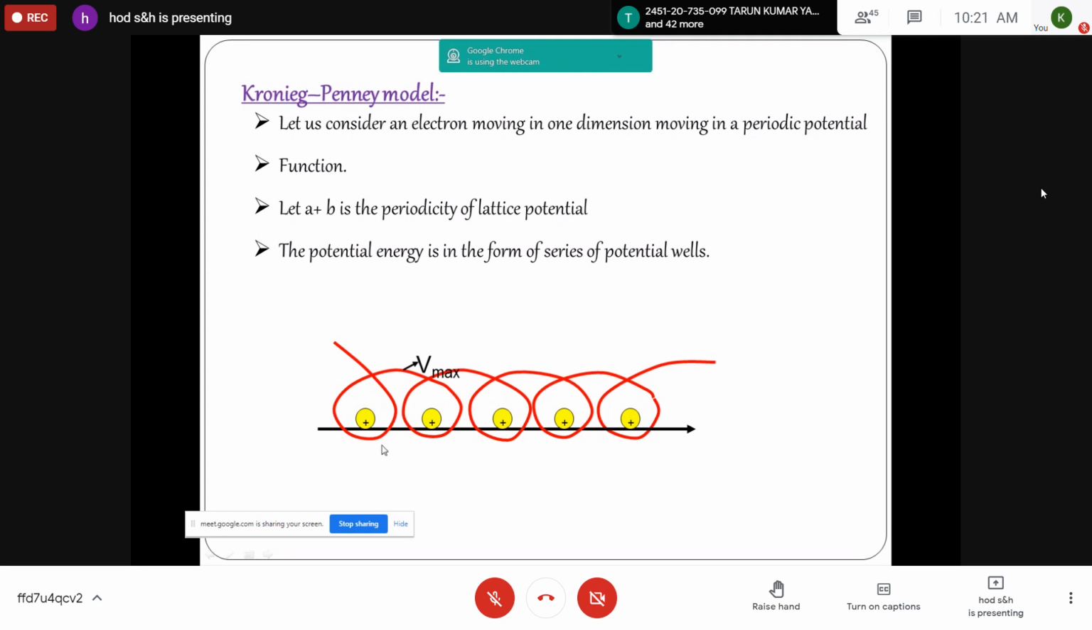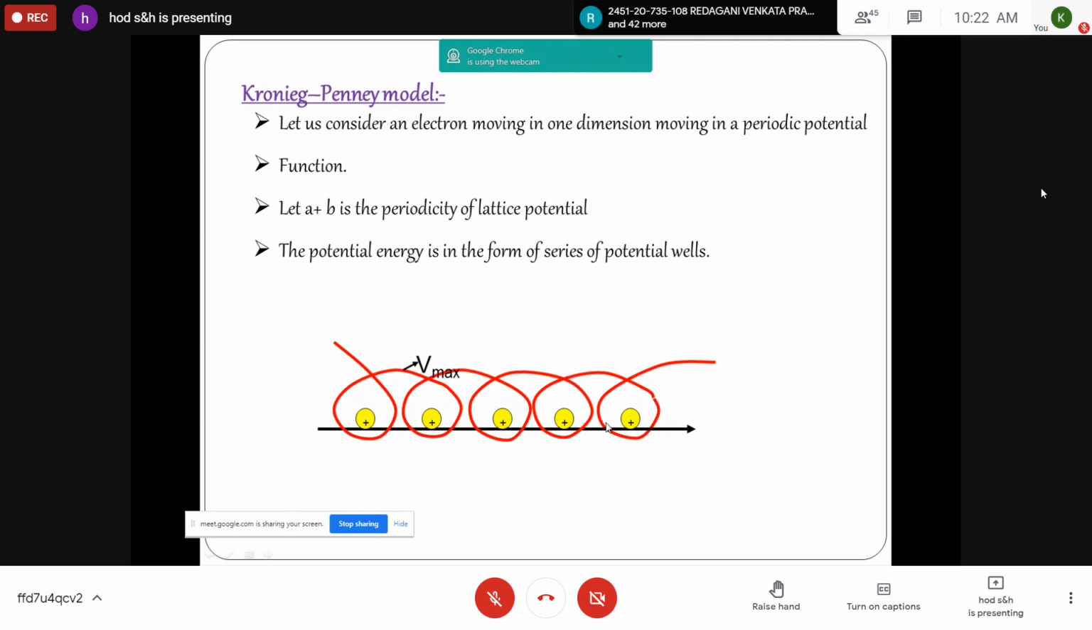Whenever the electron is very close to the positive site, the potential is conveniently taken as zero or minimum. Between two positive ion sites, the potential is maximum. Like that, the potential will be varying from maxima to minima, minima to maxima, and it can be represented by a series of potential wells. So according to the Kronig-Penney model, let us consider a free electron or a conduction electron moving in one dimension with a periodic potential function.